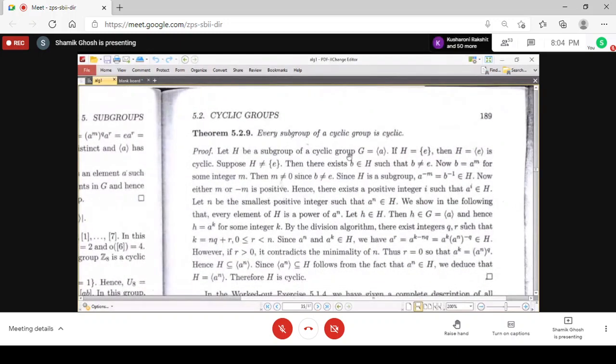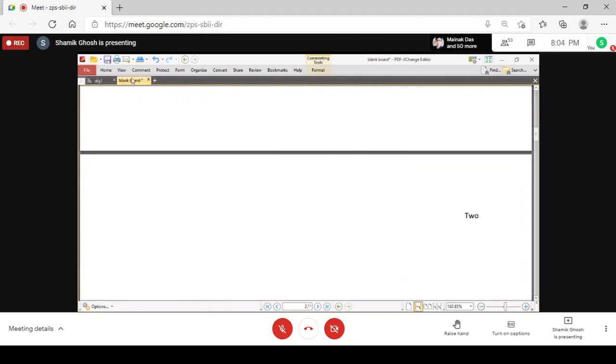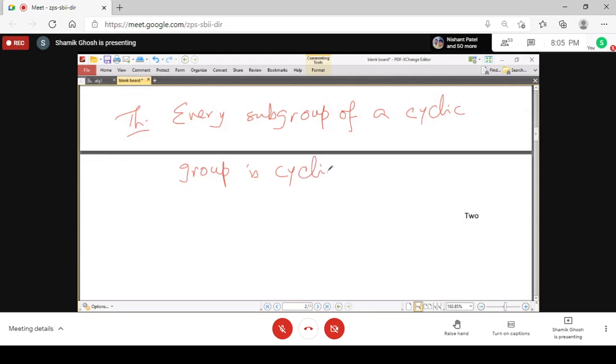And now we come to this theorem, which is a very fantastic theorem: every subgroup of a cyclic group is cyclic. So this is our theorem. The statement is that every subgroup of a cyclic group is cyclic.